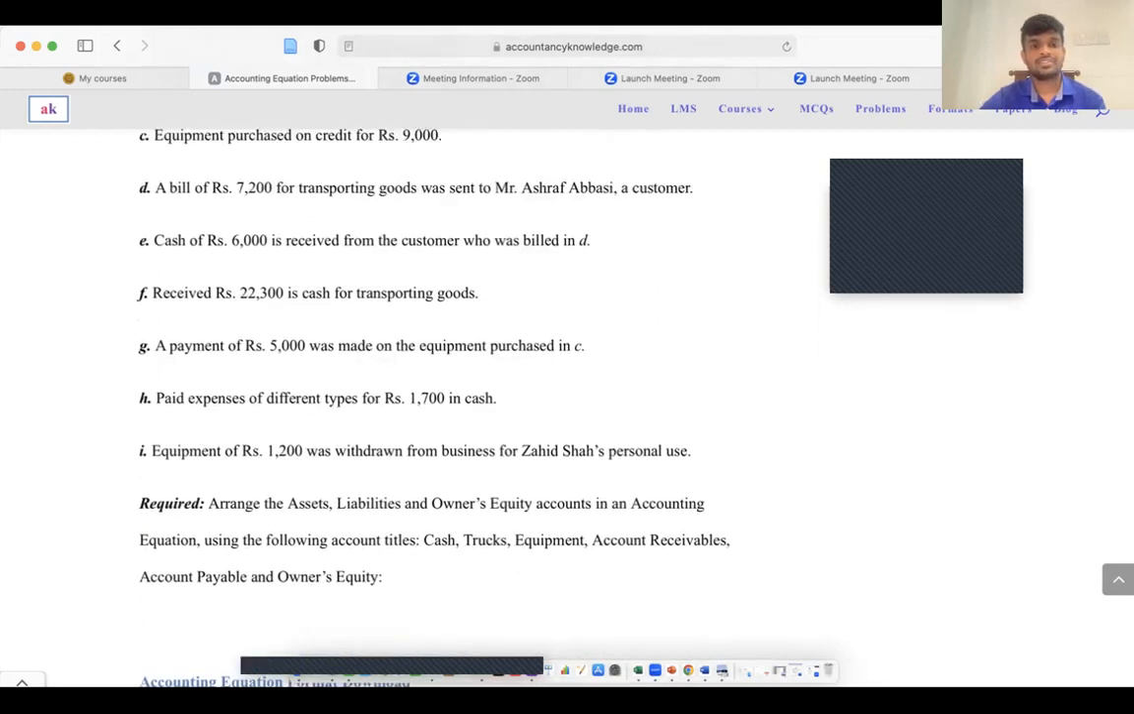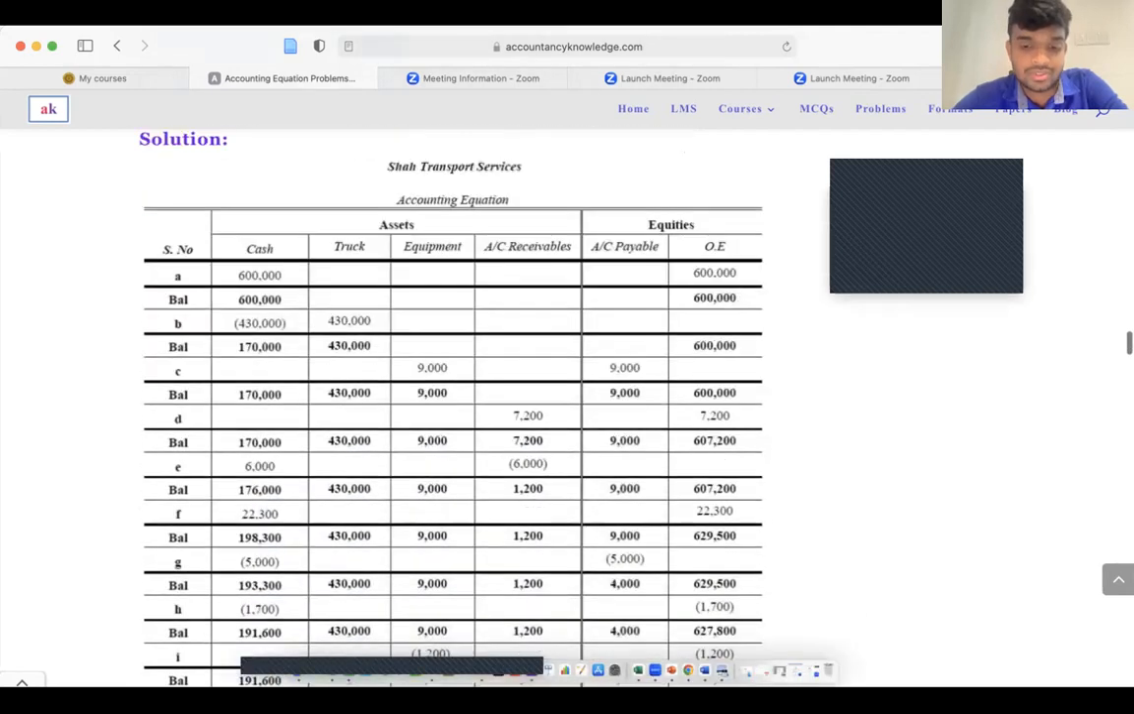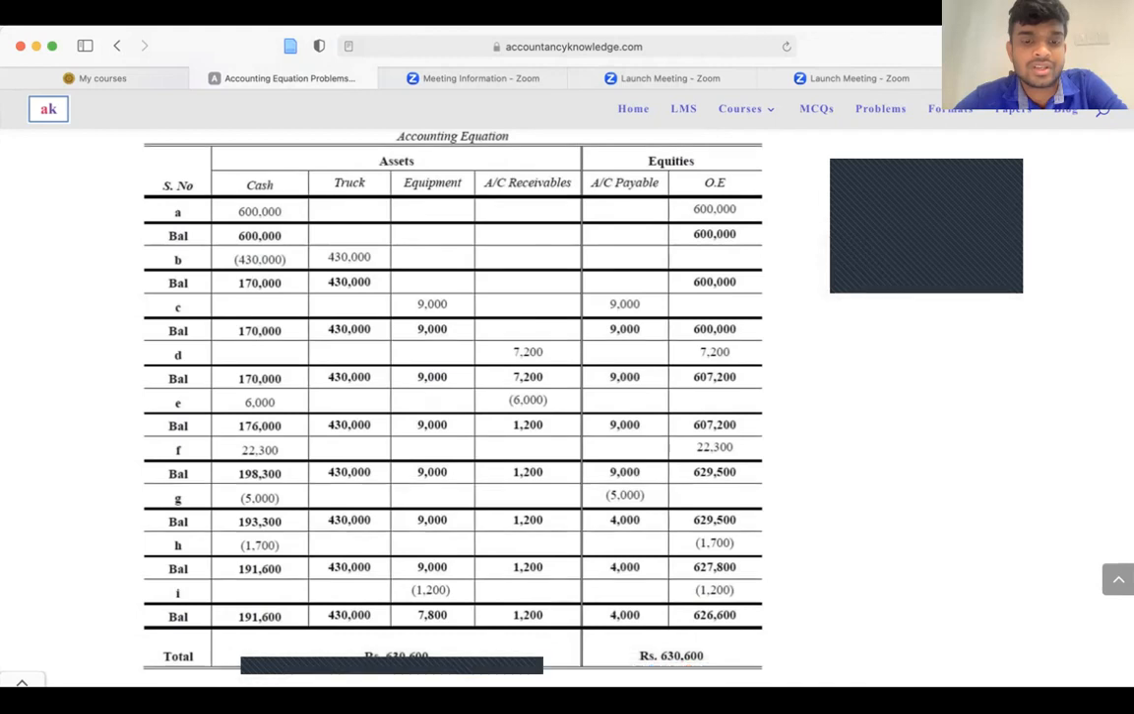And cash of rupees 6,000 is received from the customer who was billed in D. So you have billed Arshaf for 7,200. Out of this 7,200, you receive 6,000. That means your receivable balance needs to be reduced by 6,000 and your cash balance needs to be increased by 6,000.